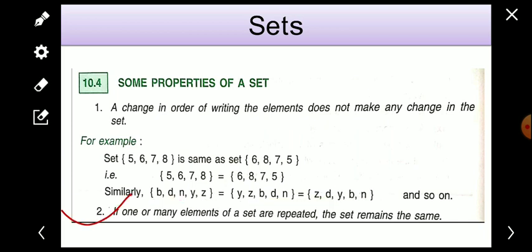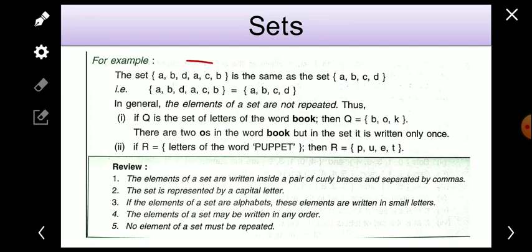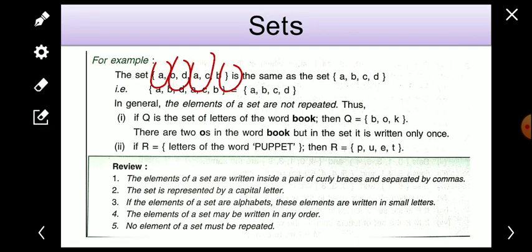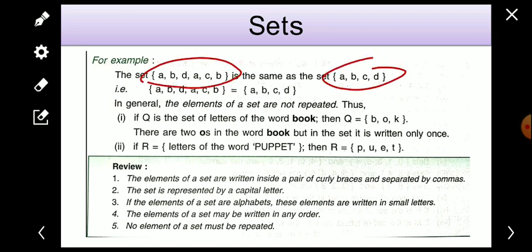Now point number 2. If one or many elements of a set are repeated, the set remains the same. As here we can see, if A, B, D, A, C, B, it means A has been repeated and again B has been repeated. So either we write this or only once, both are the same. So no need to repeat any elements.